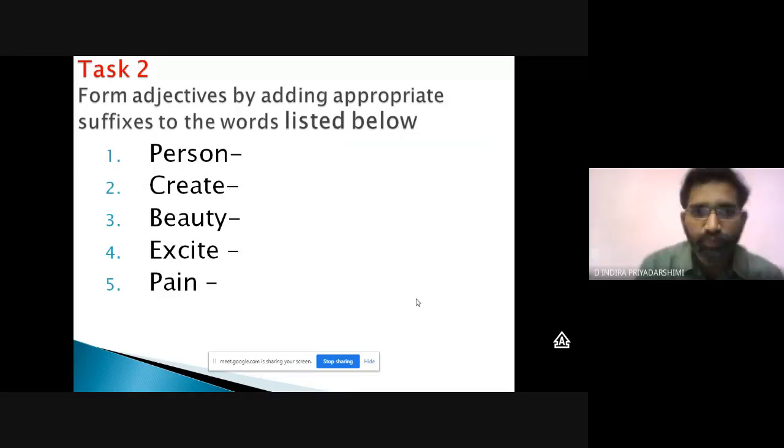Task 2. Before going into task 2, you should know what is noun, pronoun, parts of speech, all parts of speech. Let me stop sharing the screen for a while and tell you what parts of speech are all about.